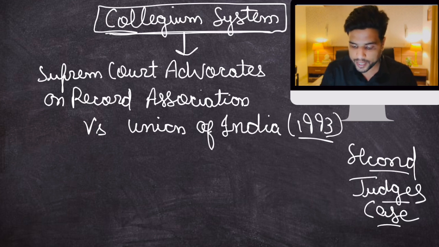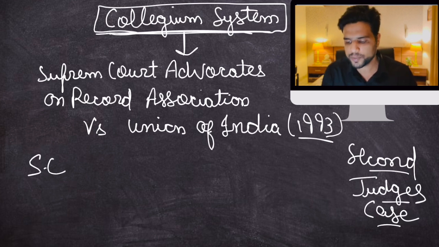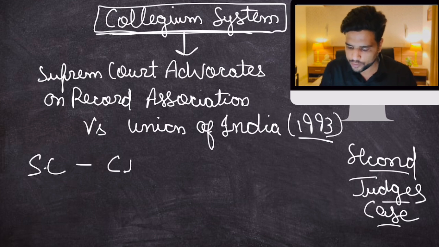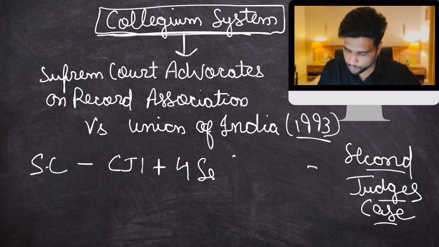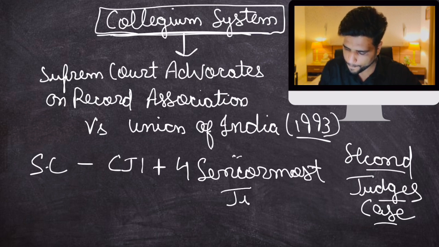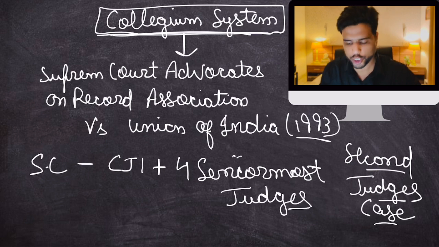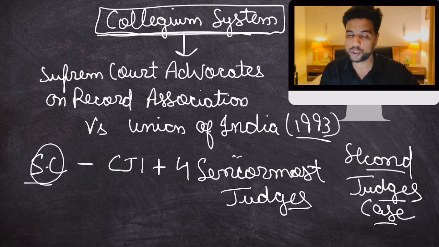When it comes to the Supreme Court judges, the collegium system is very clear: the Chief Justice of India plus 4 senior-most judges constitute a collegium, and whatever recommendations this collegium gives, those will be appointed as judges by the president. But when it comes to High Court, there was a lot of confusion. The Supreme Court in the second judges case said that the collegium will appoint High Court judges as well. But there was a little bit of confusion.